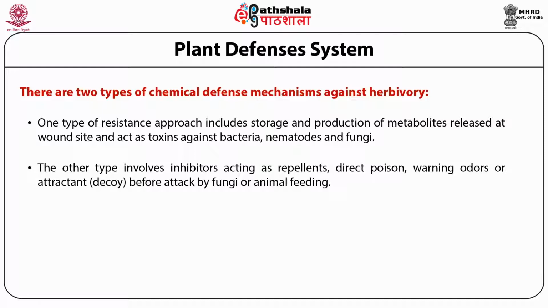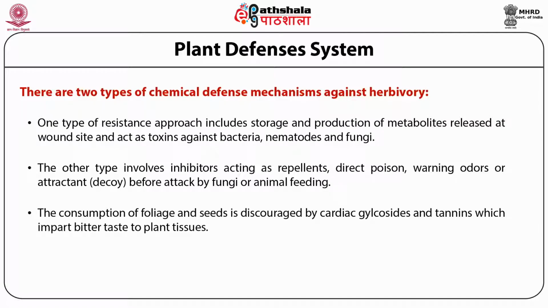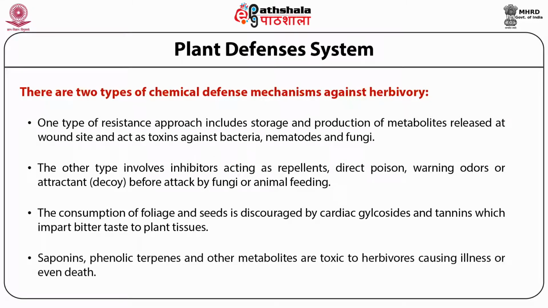The consumption of foliage and seeds is discouraged by cardiac glycosides and tannins, which impart a bitter taste to plant tissues. Saponins, phenolic terpenes, and other metabolites are toxic to herbivores, causing illness or even death.